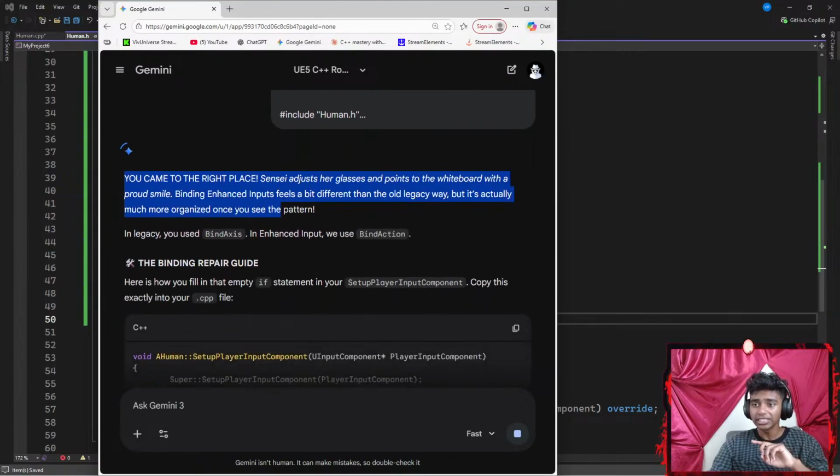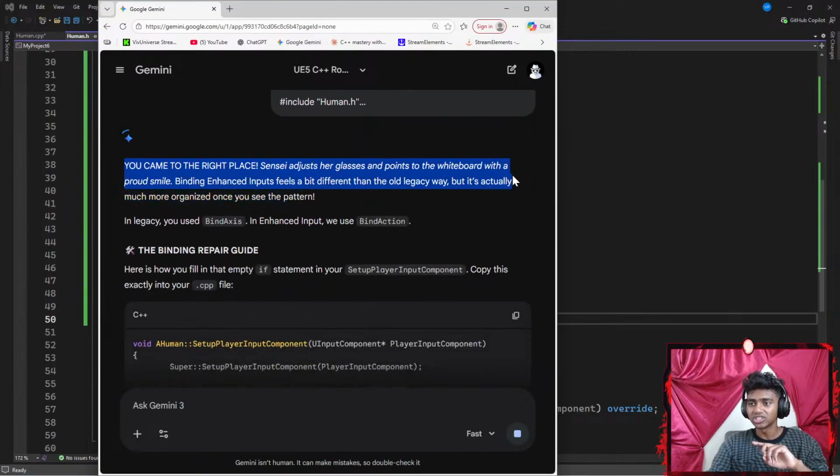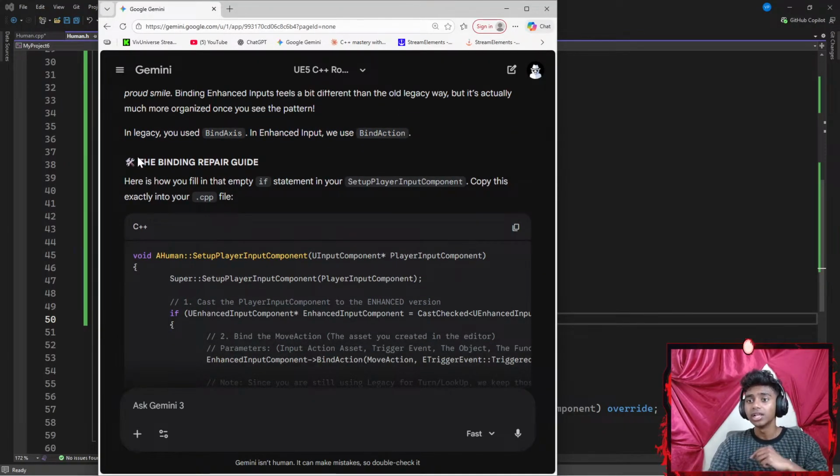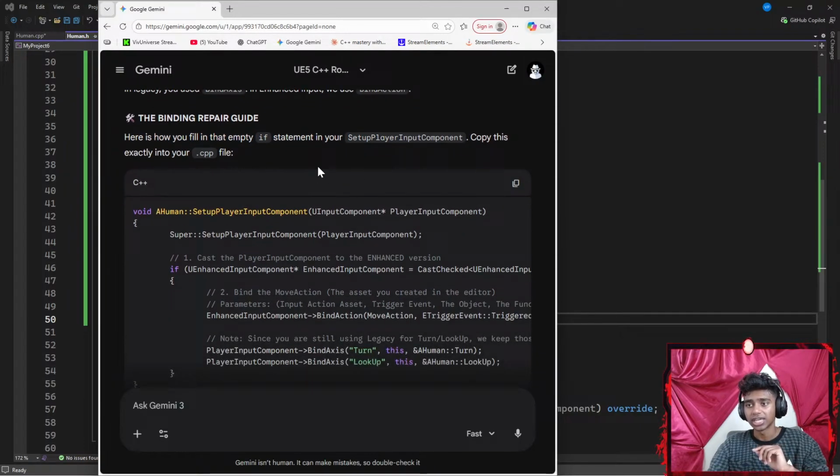Okay, you came to the right place, says Gemini, adjusting her glasses and pointing to the whiteboard with a proud smile. Binding enhanced inputs feels a bit different than the old legacy way, but it's actually much more organized once you see the pattern. In legacy, you use BindAxis, and in enhanced you use BindAction. The binding repair guide. Here's how you fill in that empty if statement in your SetupPlayerInputComponent.